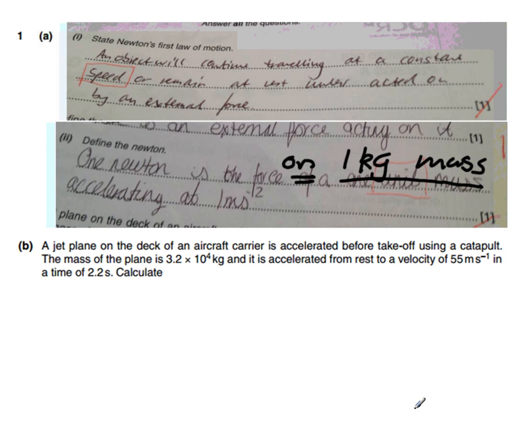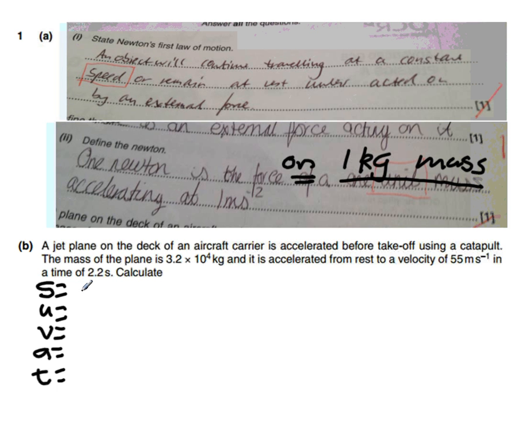So moving on. Part B. In Part B, we are talking about a jet plane. And whenever you have any kind of questions about a jet plane taking off, it's most likely to be a SUVAT question. And the way that we deal with a SUVAT question, we prepare our page ready to answer the SUVAT question. So S, U, V, A, and T. We write down what we've got and what we're trying to look for.